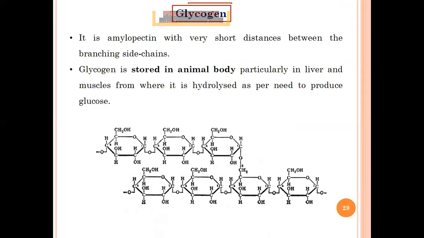Now let's come to, as I mentioned, starch is the main form of storage material in case of plants. Then what happens in case of animals? Animals के पास तो स्टार्च होता नहीं है, तो वो कैसे स्टोर करेंगे any kind of extra material अगर उनके पास रहेगा तो वो क्या करेंगे? So glycogen is the stored material which is generally present in case of animal body, mainly stored in the liver or the muscles.